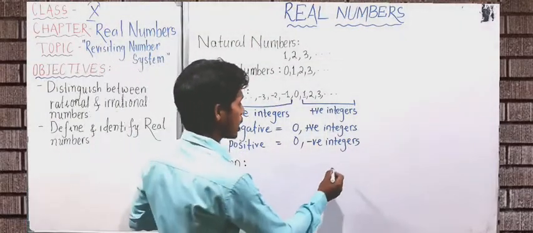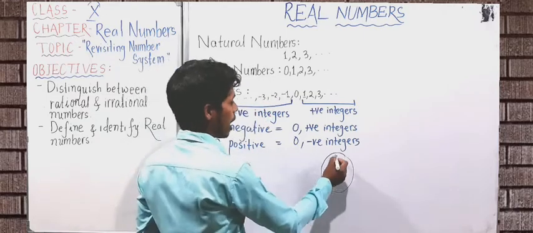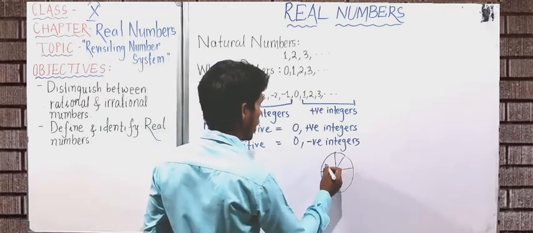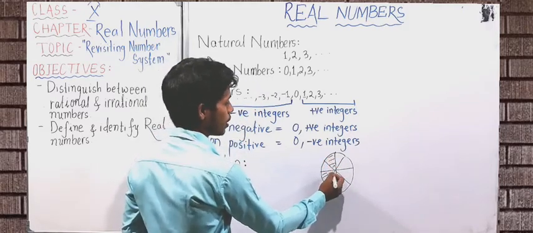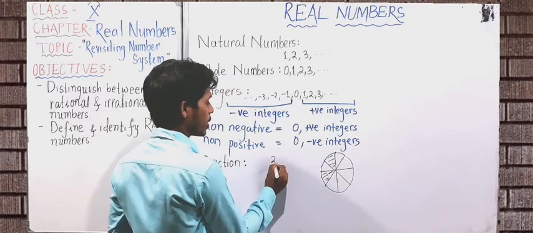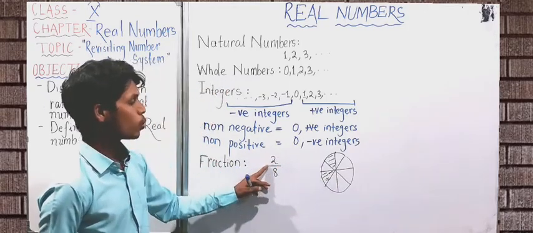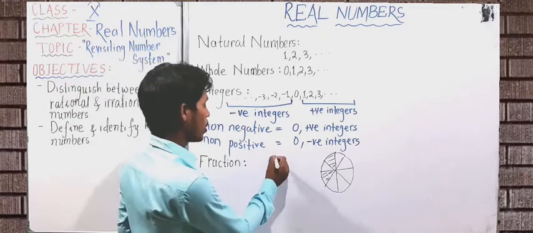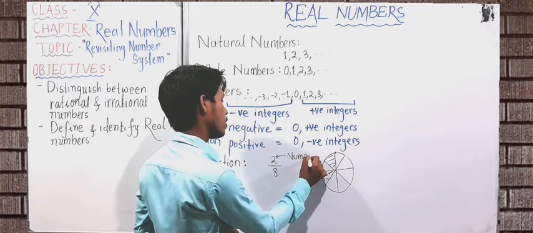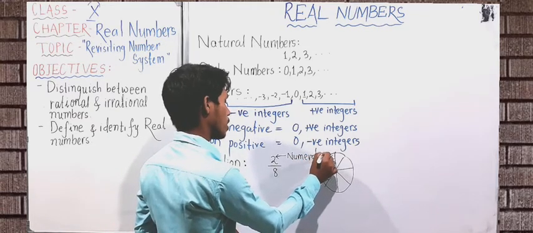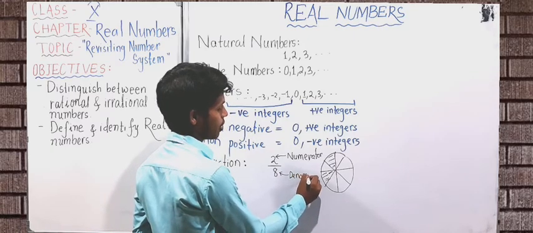For example, say we have one object or say one cake, and we divided it into 8 equal parts, and we took 2 of them. Then this can be represented as 2 out of 8, or it is written as 2 upon 8. Here 2 is called numerator and 8 is called denominator.